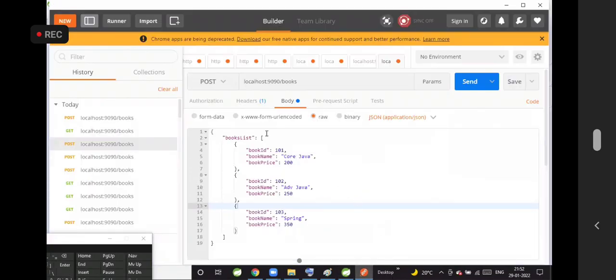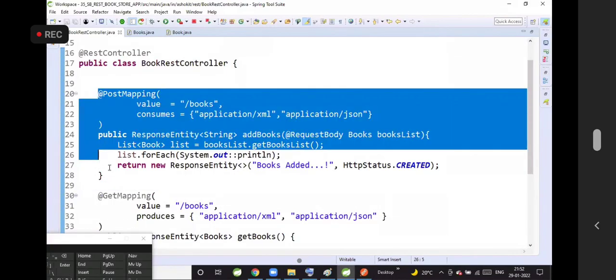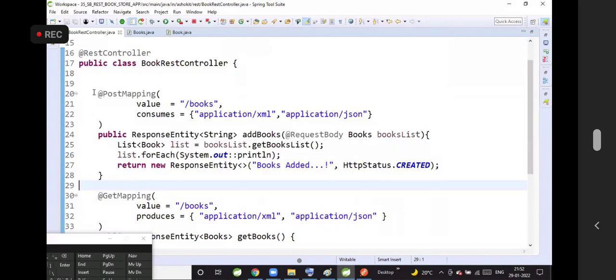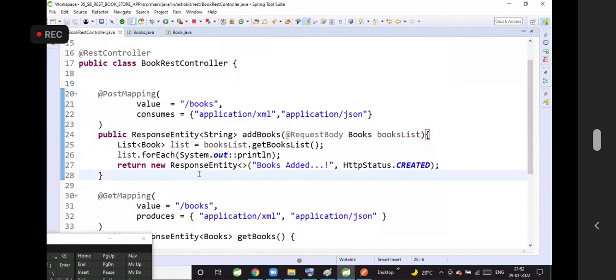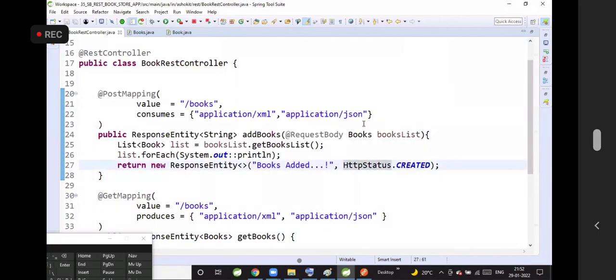Now I developed one REST API. It is bound to post request. What are the consumes formats I have specified? XML data and JSON data.